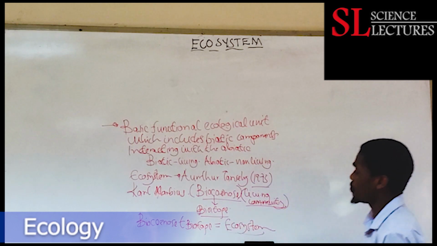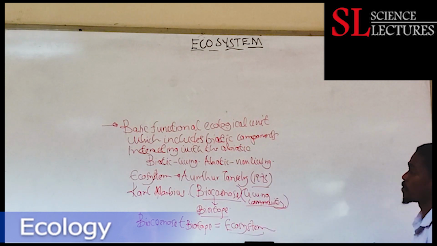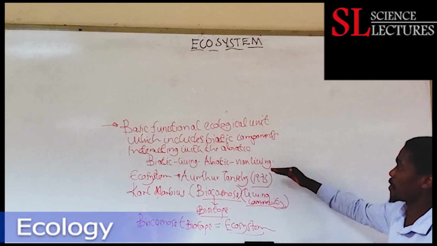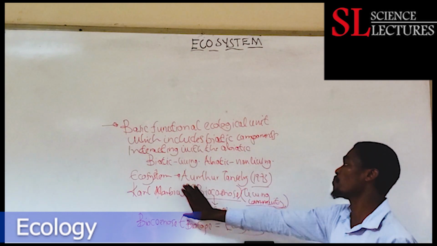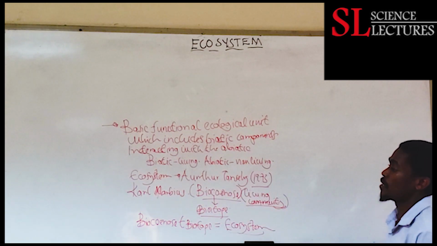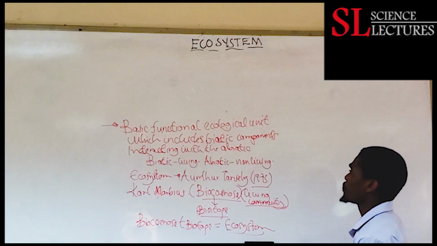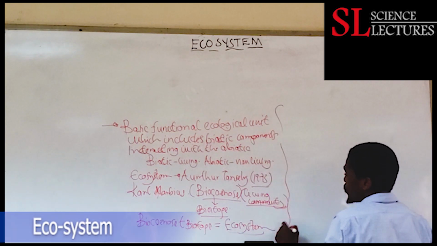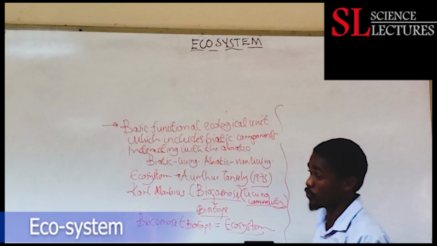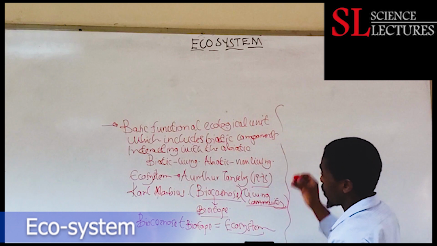So biotope plus biokoinos gives what we call an ecosystem, a term coined by Arthur Tansley. However, Carl Moebius also defined what biokoinos means. This is something like an introduction to what we are going to see within the ecosystem.